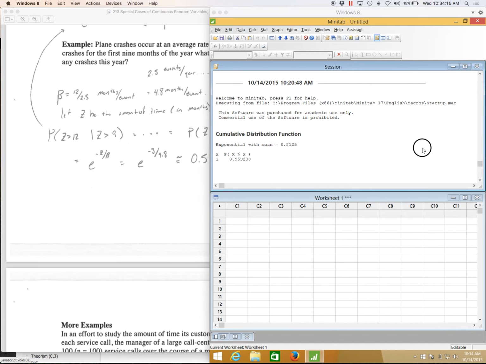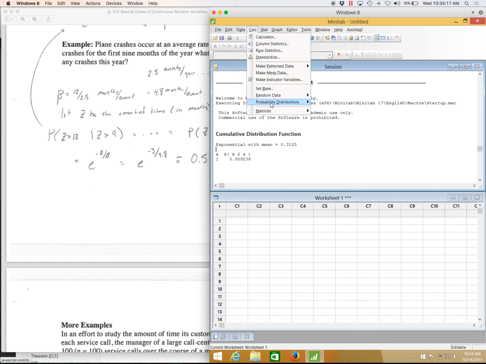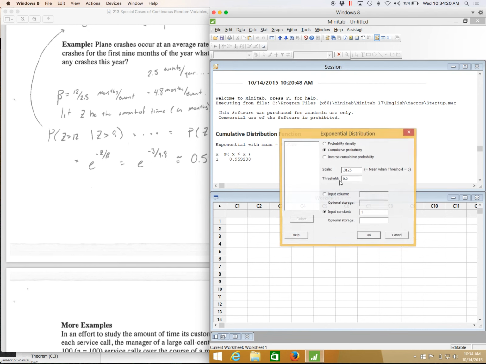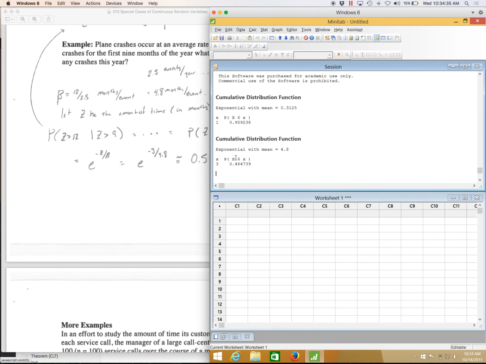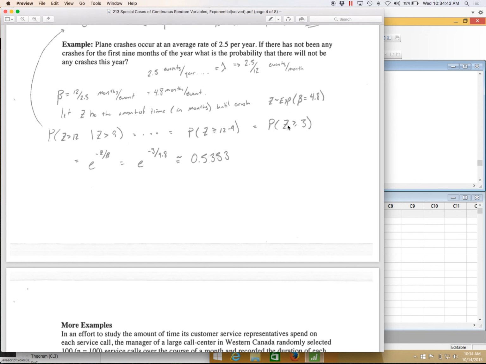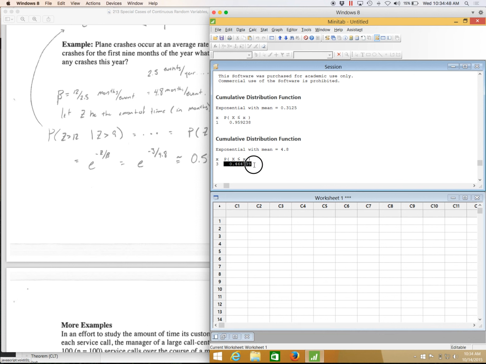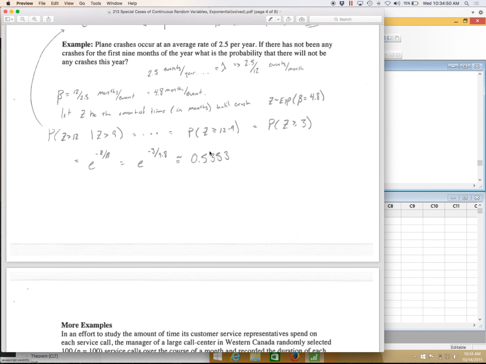Okay, the way that you would do this in Minitab would be to go to Calc, Probability Distribution, Exponential. I want a cumulative probability. I said the rate was 4.8 months per event. I want to find the cumulative probability of 3. So here, the probability of x being less than or equal to 3 months is 0.46, and so forth. I don't want less than 3 months. I wanted more than 3 months. So if I simply do 1 subtract this value, I will, of course, get this value.